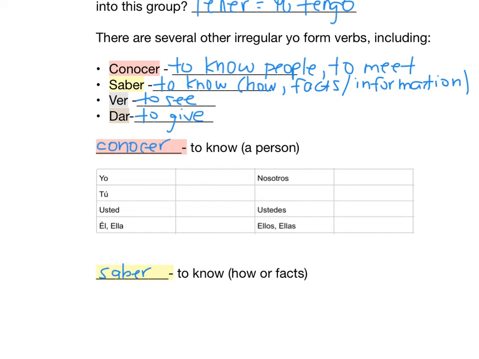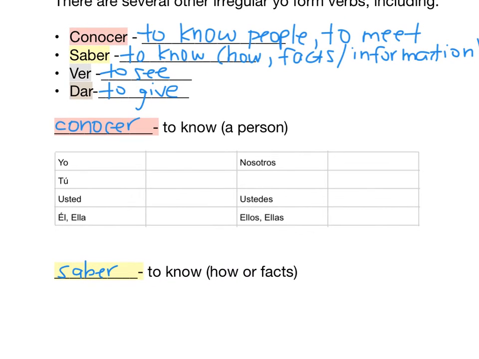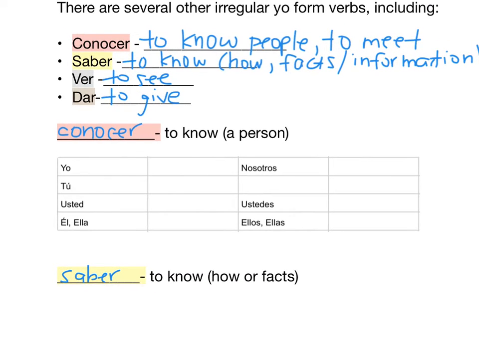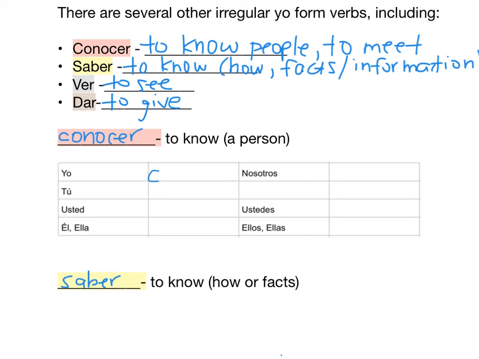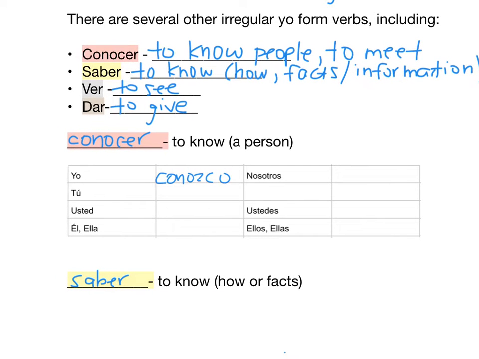Okay, so you've got your definitions filled in. Conocer. Let me give you the yo form of conocer. It is yo conozco. So there's a Z added in this one. C-O-N-O-Z-C-O. That is a Z there. And of course the rest of the forms are totally normal.